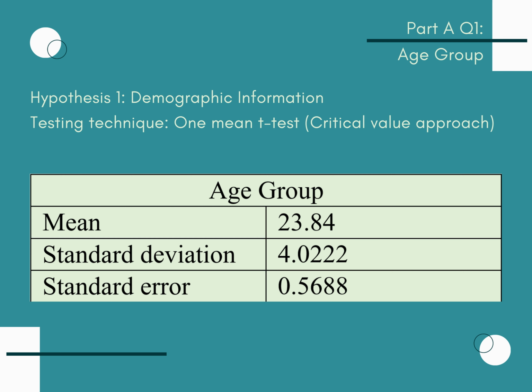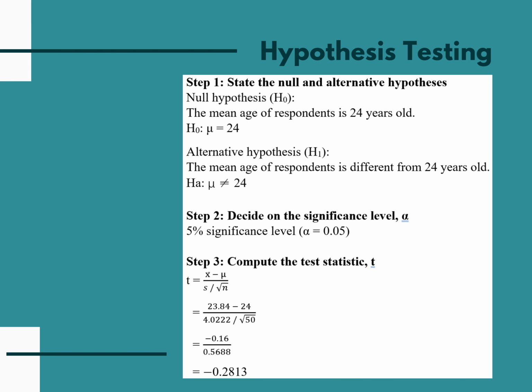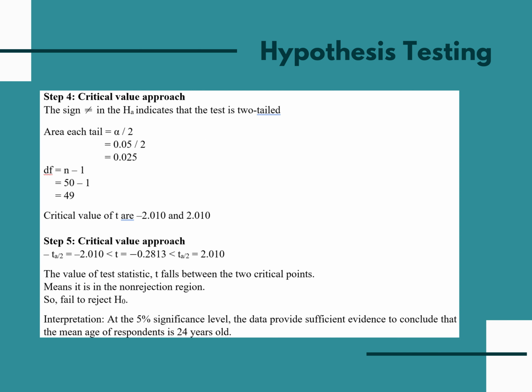For hypothesis testing 1, we conducted a one mean t-test on the age group of respondents. The null hypothesis is that the mean age of respondents is 24 years old, while the alternative hypothesis is that the mean age of respondents is different from 24 years old. With a t-value of negative 0.2813 and critical points of negative 2.010 and positive 2.010, the t-value falls within the non-rejection region. Thus, we fail to reject the null hypothesis. Therefore, at the 5% significance level, we conclude that the mean age of respondents is 24 years old.